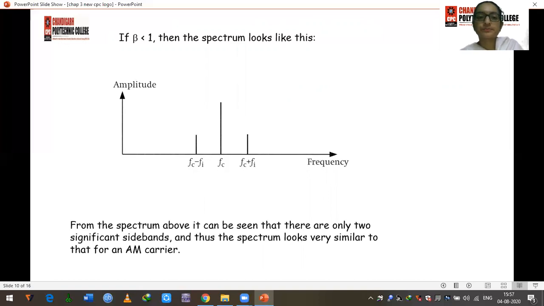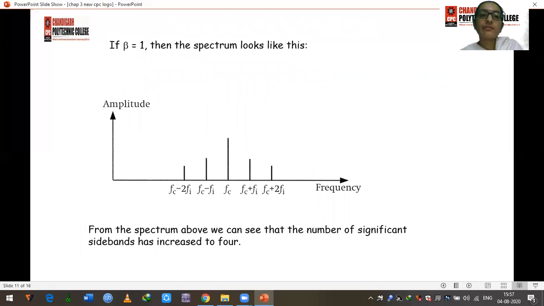Now the next case, if beta is again less than 1, then what would happen and how does the spectrum look in this case? In the above case, the number of significant sidebands has increased to 4, that is Fc minus 2Fi, Fc minus Fi, Fc plus Fi, and Fc plus 2Fi, like that.